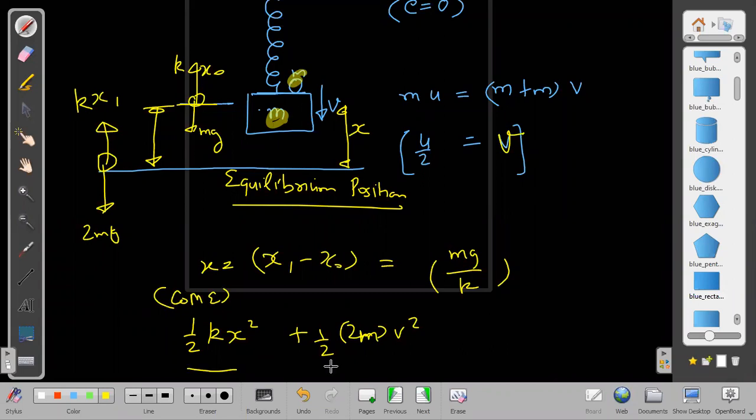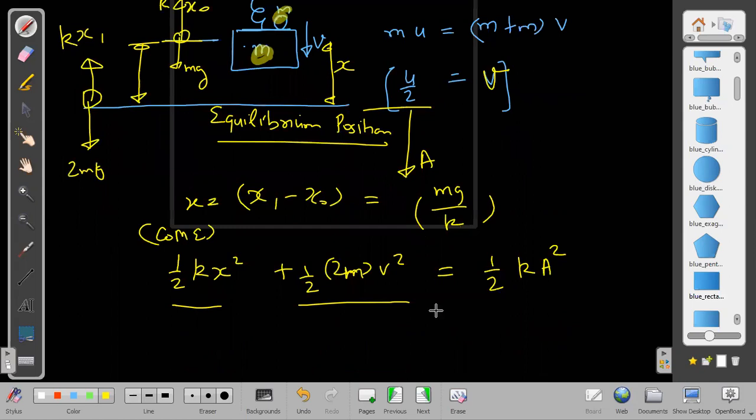Half kx square plus half into 2m into v square is equal to, what is the maximum distance which it can go from the equilibrium position downside? Let us say a distance. Then that will be equal to half of k into amplitude square, up to a distance a. Then how to find the total distance covered in the downward direction? Initially it was already x, and now an extra a, so the total will be x plus a.